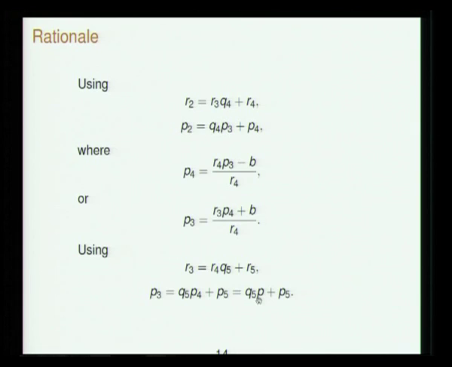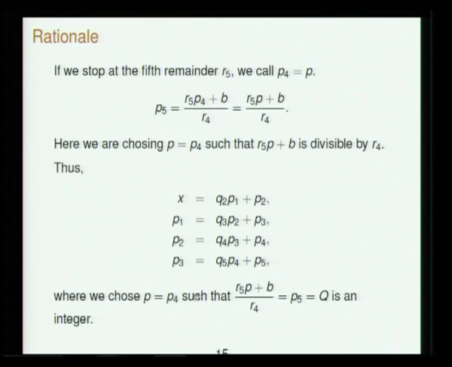Now at some stage you are choosing a number. Let us say suppose we stop at the fifth remainder R5 and we call P4 as P. So the procedure which was given was that this R5 P4 plus B by R4 must be an integer, you call it P5. So it is equal to this.